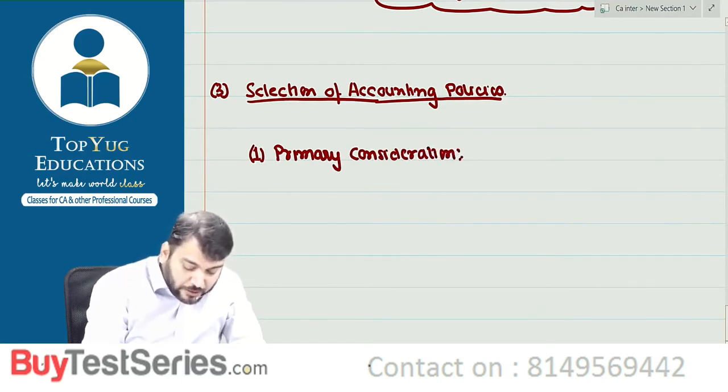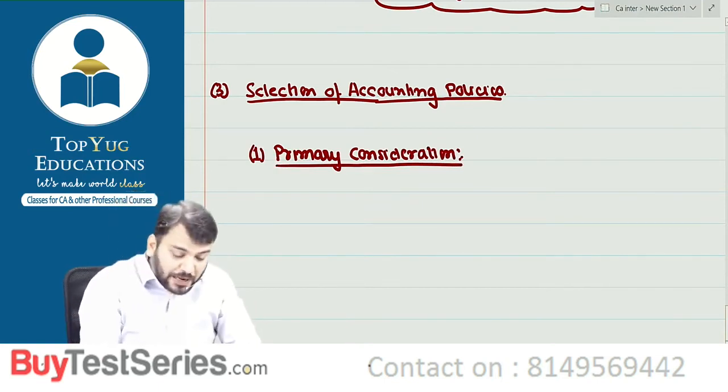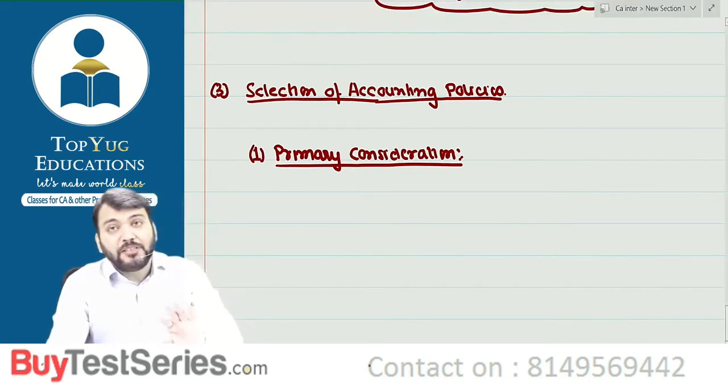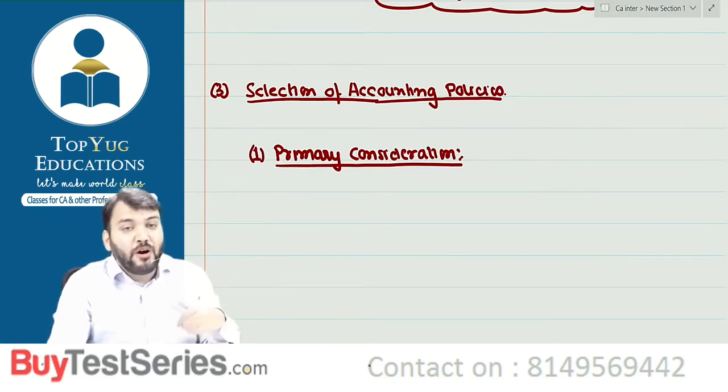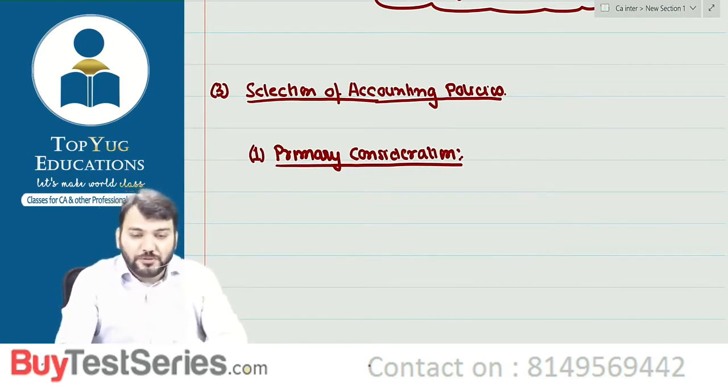For selecting accounting policy, the primary consideration is that our financial statements should represent a true and fair view of financial position and financial performance. Understood this point?